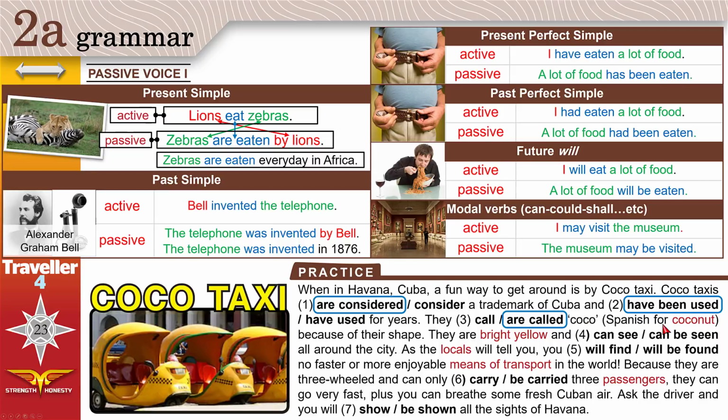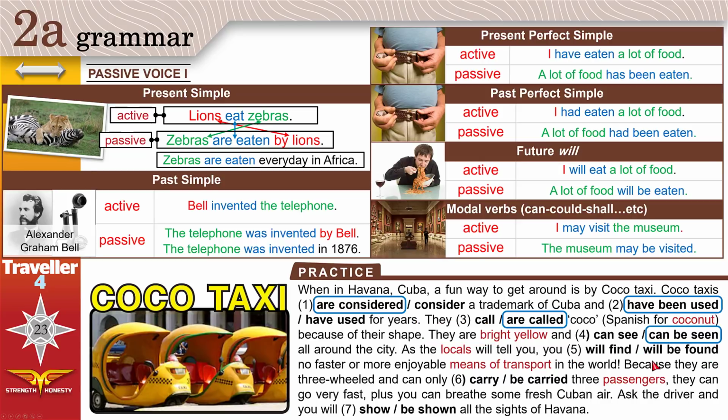Why do they call them Coco? Because they look like coconut. Coco is the Spanish word for coconut because of their shape. They are bright yellow, strong yellow, and easy to see yellow, and can see or can be seen. We're talking about they. They means Coco taxis. Can see or can be seen. Taxi can't see, people can see. Can be seen, passive.